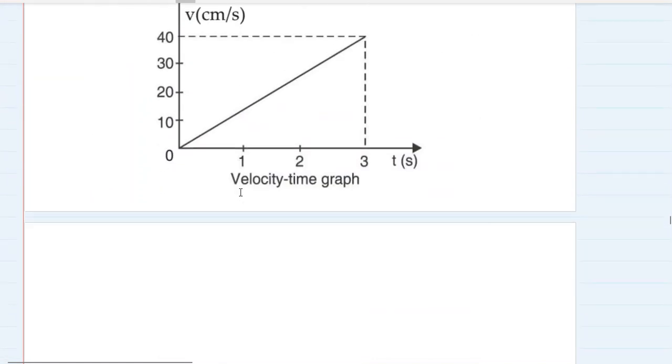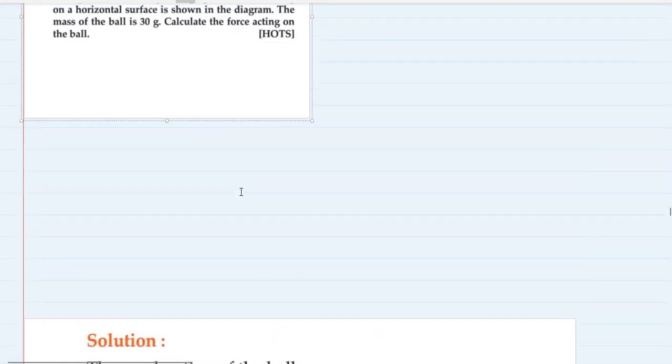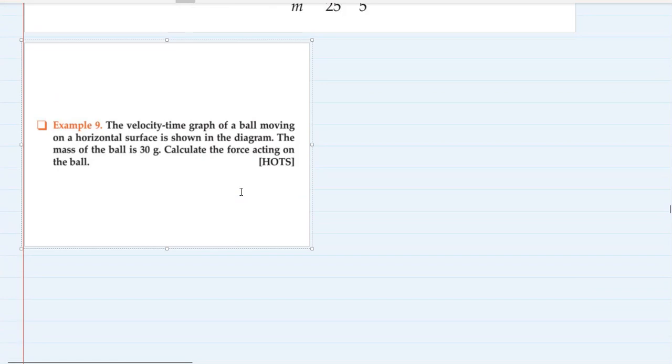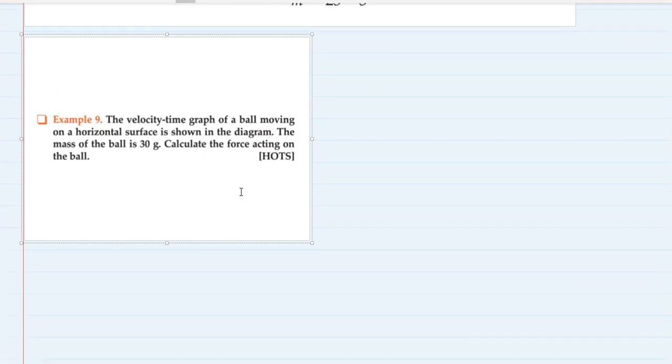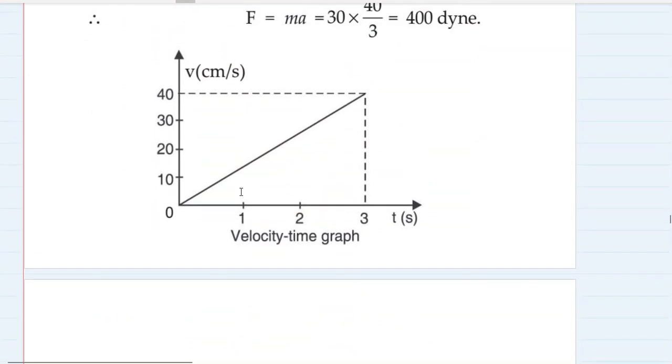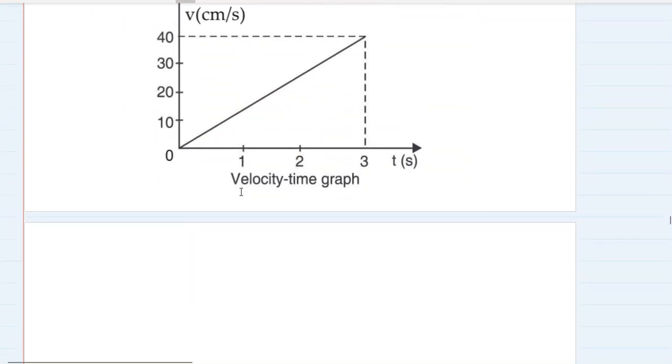Okay, so this is one velocity time graph which is shown in the diagram. The mass of the ball is 30 gram. Calculate the force acting on the ball. Okay, see, if we want to find the force acting on the ball, let's first find the acceleration. And what is the acceleration from the velocity time graph? It is the slope of velocity time graph.